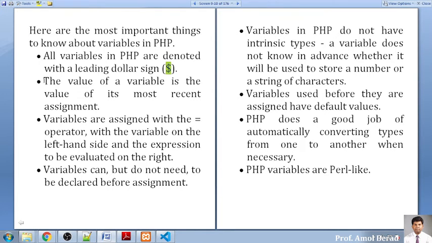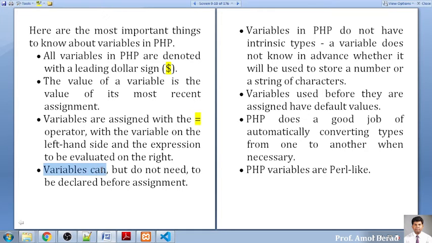Second important thing, the value of the variable is the value of the most recent assignment. So the most recent value you assign will be the last value, and it will be the only one displayed. The previous value will be overridden with the new value. If you want to assign a value to your variable, the equal to symbol is used. Just like in C programming, the equal to symbol is an operator that helps us assign. Whatever you write on the right hand side will be assigned to the variable on the left hand side, just like in C or the remaining programming languages.